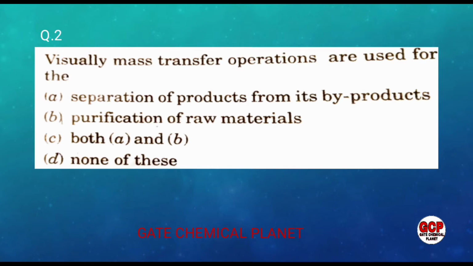And second, when the raw product has formed, the product separation is very important. The separation of product from the byproducts is done with the help of mass transfer processes. So here both the options are correct. A and B, both the options are correct, because we are using the mass transfer operations for the purification of raw material as well as for the separation of products from its byproducts. So now move on to question number 3.